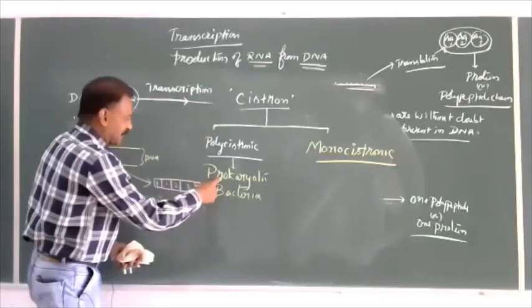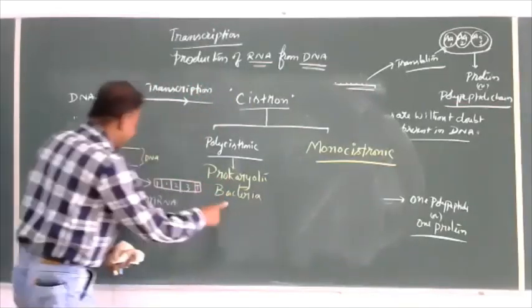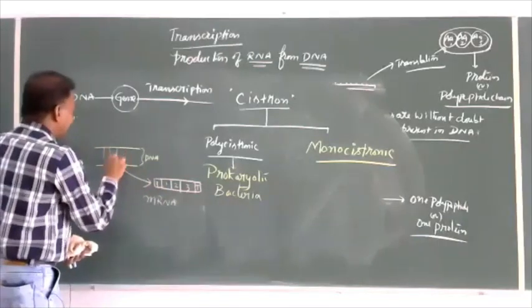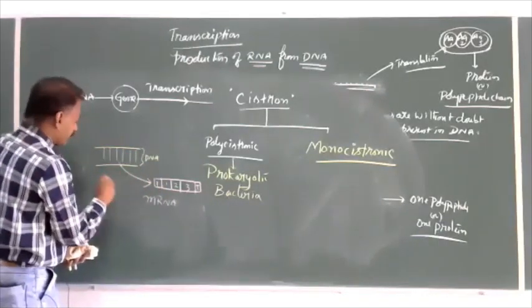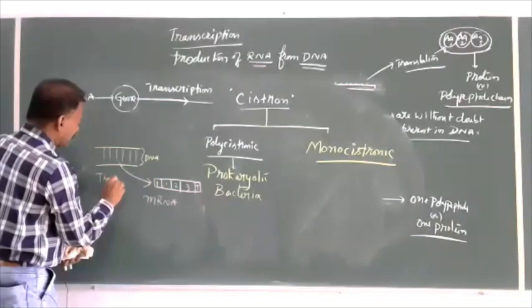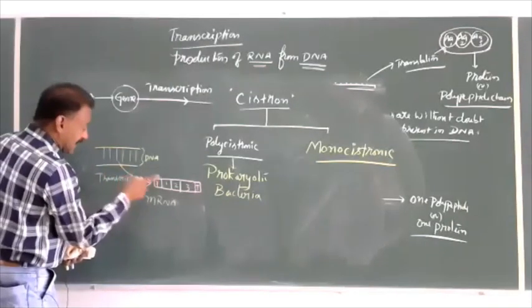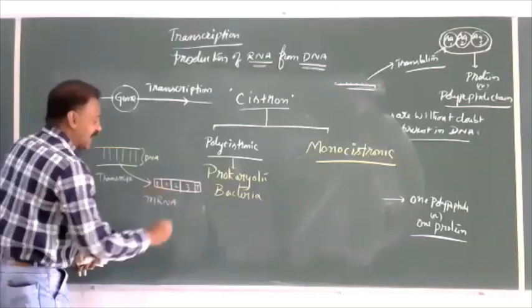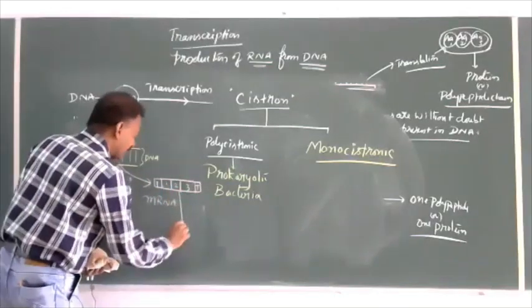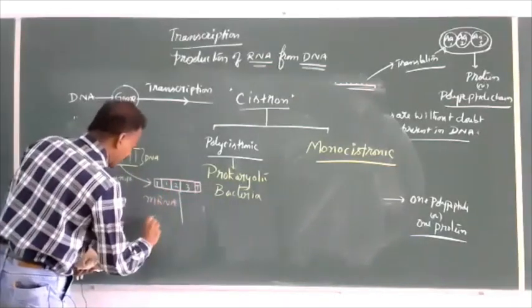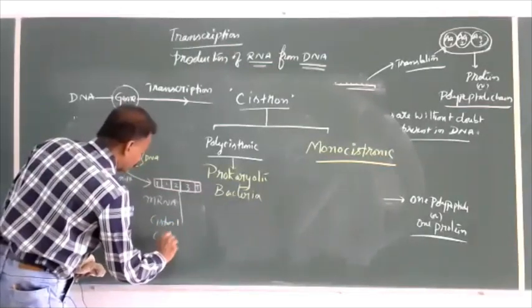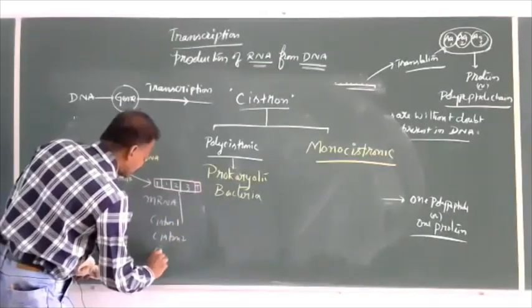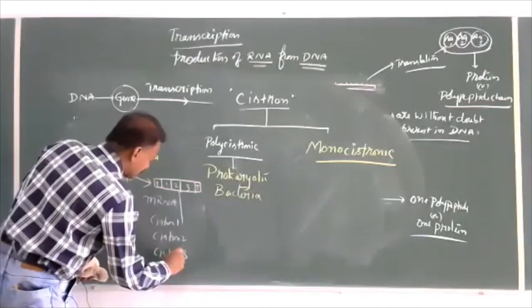Each and every structural gene is nothing but a cistron, which is responsible for one polypeptide. So in prokaryotes or in bacterial cells, from the DNA, by transcription, RNA is produced. This RNA consists of cistron 1, cistron 2, cistron 3.